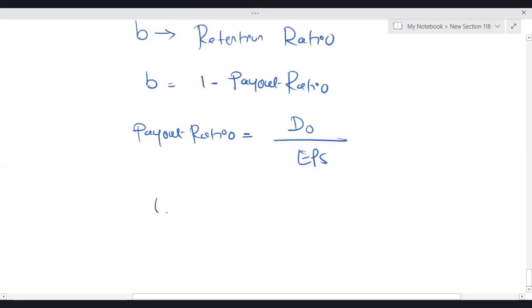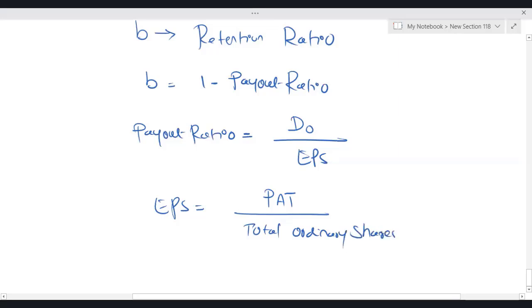If you ask about EPS, in financial management the calculation of EPS is very simple. We don't go for a proper IAS 33, not required at all. Simply profit after tax divided by total ordinary shares. No need to go towards IAS 33, where we make 5 columns to get weighted average ordinary shares. So in FM, EPS is simply equal to profit after tax divided by total ordinary shares.